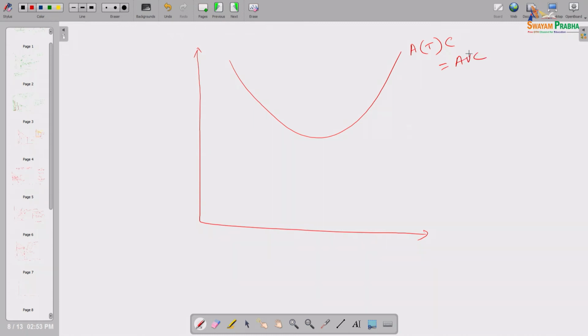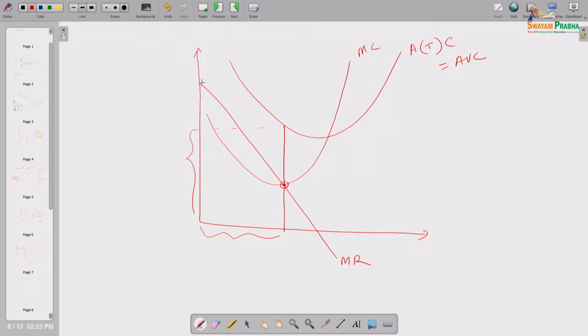Look, we are talking about the long run. Suppose this is the marginal cost line, the MC line, and this is the MR line. The producer will set MR equals to MC here, and the second order condition is also satisfied here. This is the quantity he will produce, and this will be the price per unit. His demand curve will be tangent to the average total cost curve, exactly vertically above this point E, the equilibrium point.